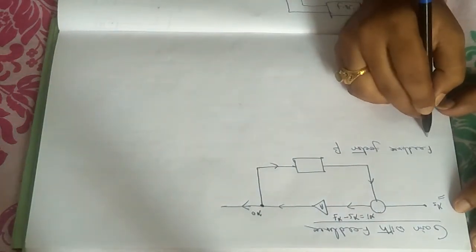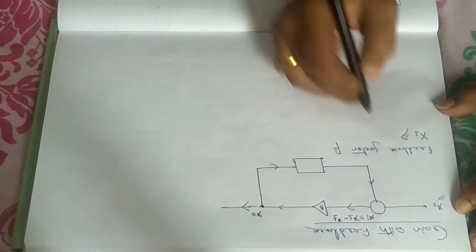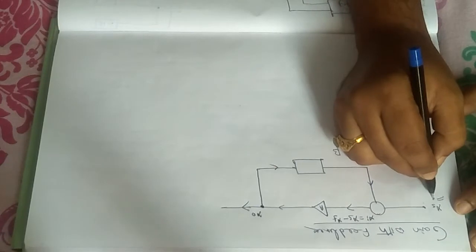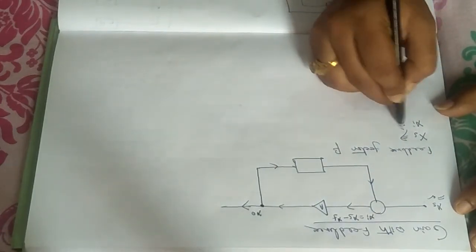I am trying to mention the terms. xs, this term gives you the initial source voltage. xi is the basic input voltage.